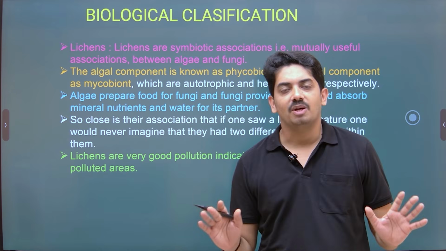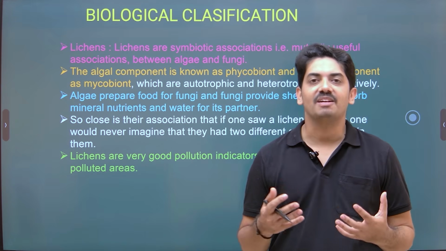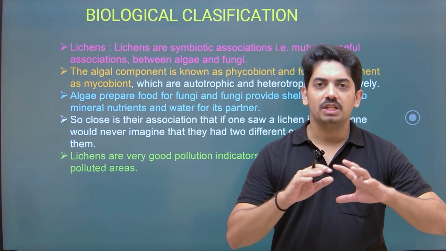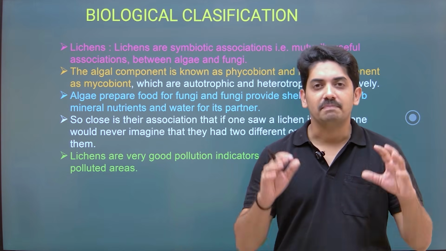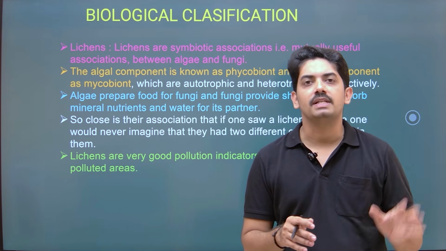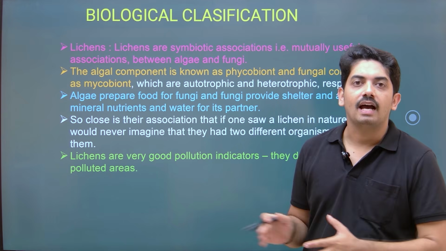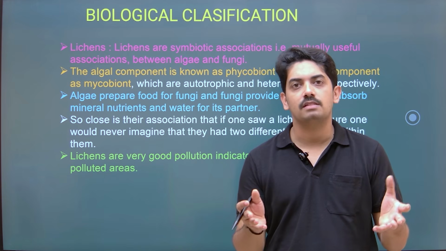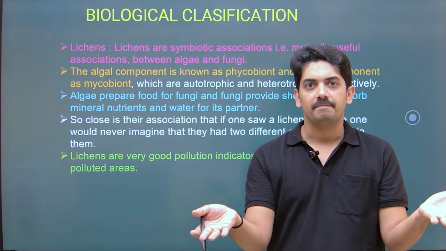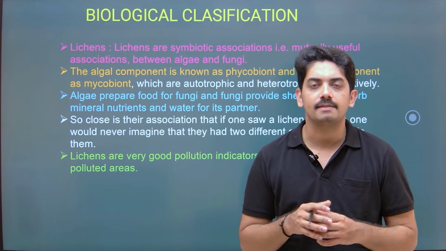The last part of the topic, lichens, my favorite part, because lichens are beautiful organisms. They grow in the area where pollution is very, very less. They are the best pollution indicators. If there is pollution, these organisms disappear from the surface of the plants. So these lichens are the association of two organisms. One is fungus, another one is algae. Green algae and fungus show the association and form a lichen.